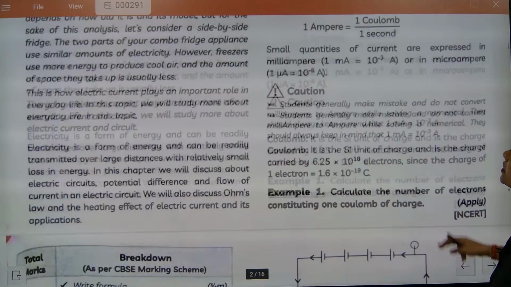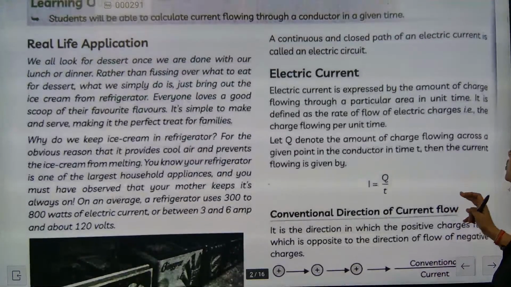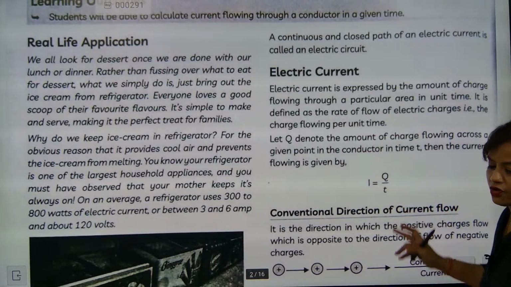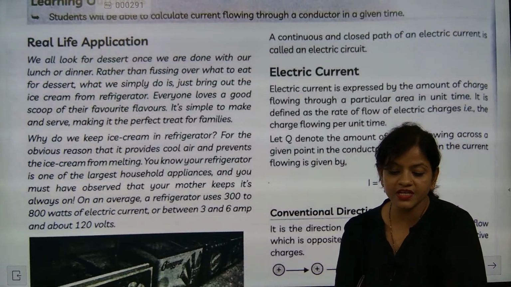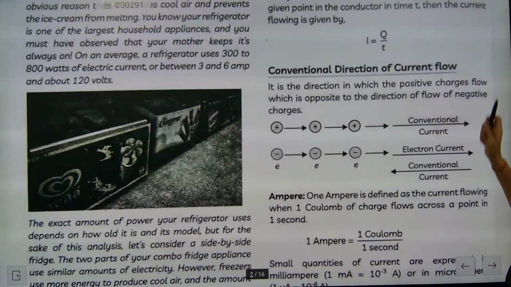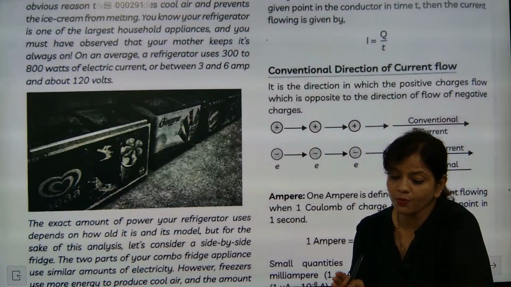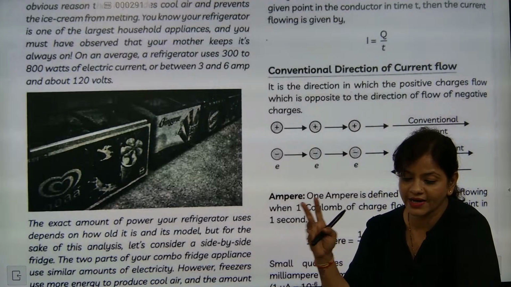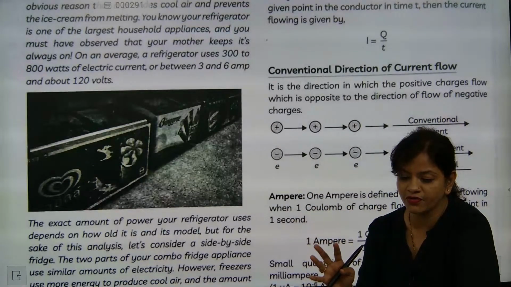Okay. So now next part, convention of current flow. So this is again another formula. Numerical will come from this section only for 2 marks. Now we will go for conventional direction of current flow. So this is one topic from where we should not be drained. We should be very much comfortable with this section.